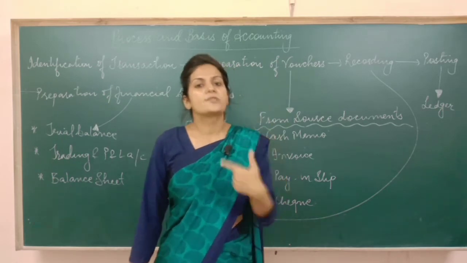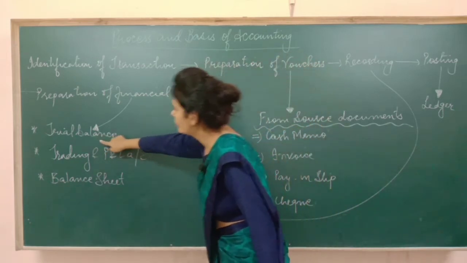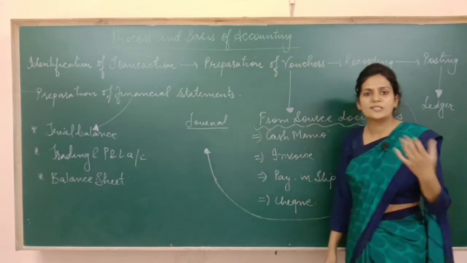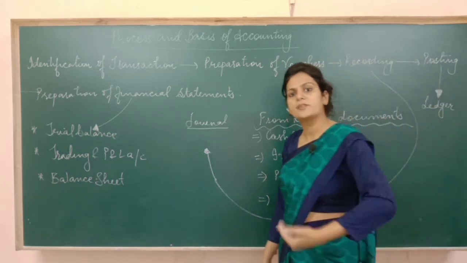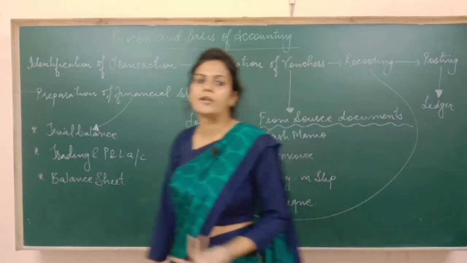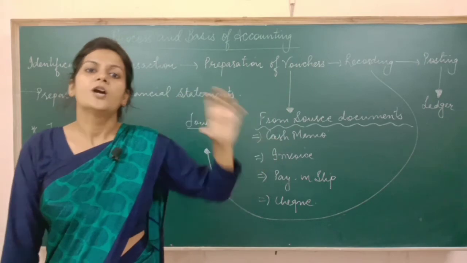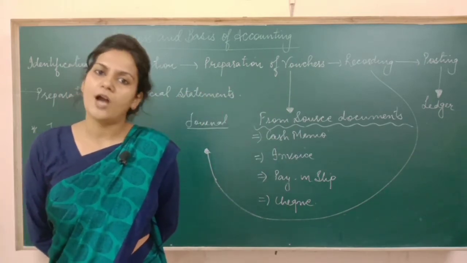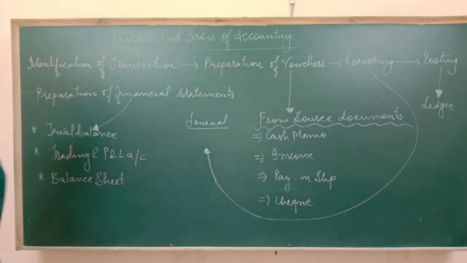So to find out those errors, what do we make? We make a statement which is known as trial balance. What is trial balance? Trial balance is basically a kind of statement which helps us to identify the errors committed by the accountant. And who is an accountant? The accountant is the one who prepares the accounts, who basically does the process of accounting. And it may happen that they commit some error. So such errors can be identified through trial balance.